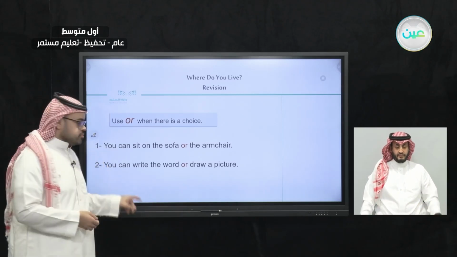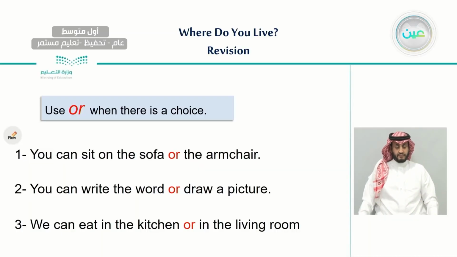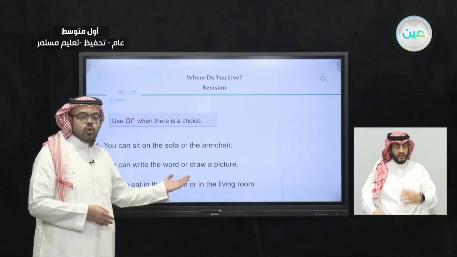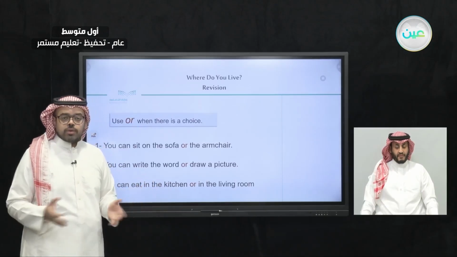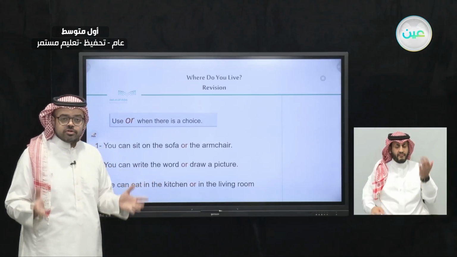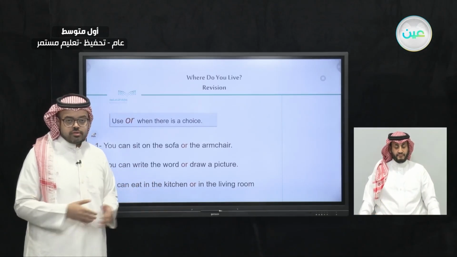Number 3, we can eat in the kitchen or in the living room. So here we have two options of a place that we want to eat, in the kitchen or in the living room. So this is a summary of the conjunction words we have learned from the last lesson.